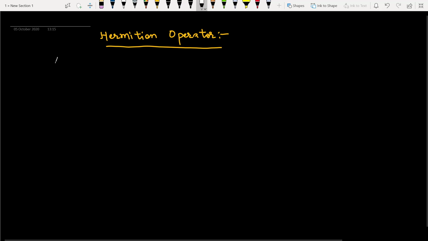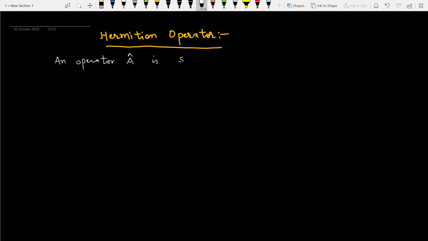An operator A cap is said to be Hermitian operator if it satisfies the following condition.